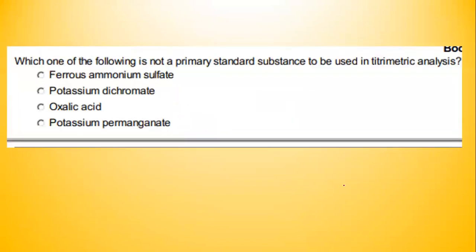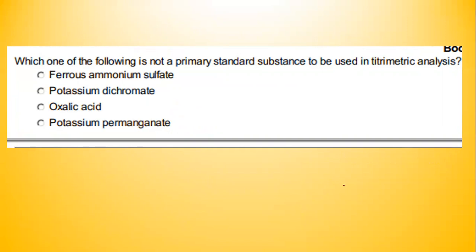Which one of the following is not a primary standard substance to be used in titrimetric analysis? This is the basics of inorganic chemistry. What is a primary standard substance? A primary standard substance, we can make it into a standard solution by mere weighing it out. So we do not need to standardize it using a primary standard. We can make a standard solution out of it directly.